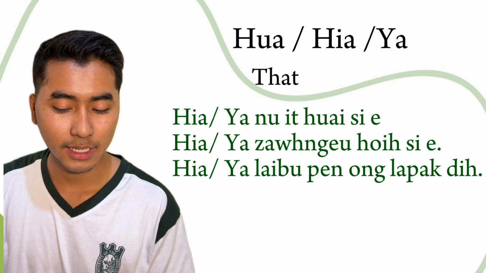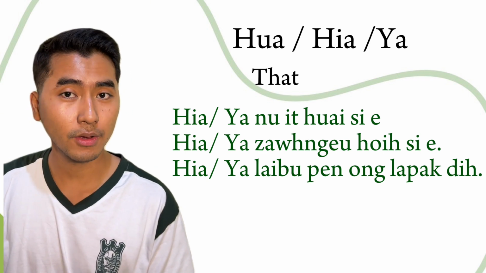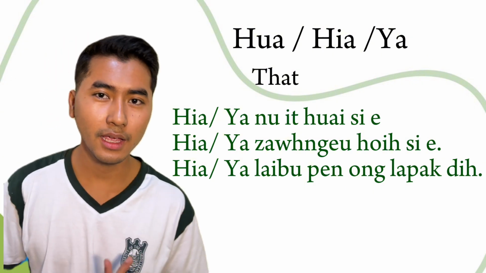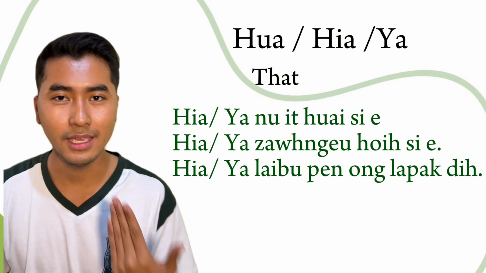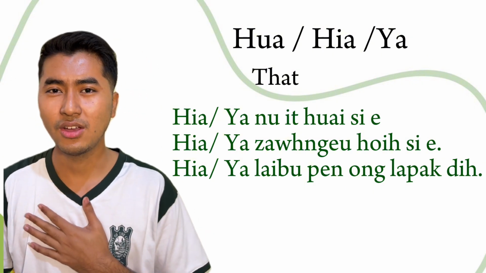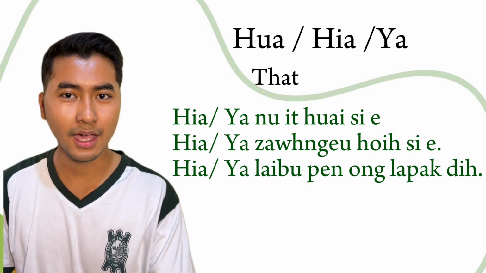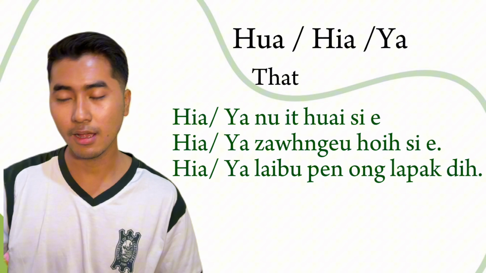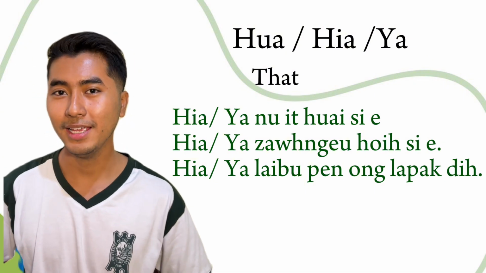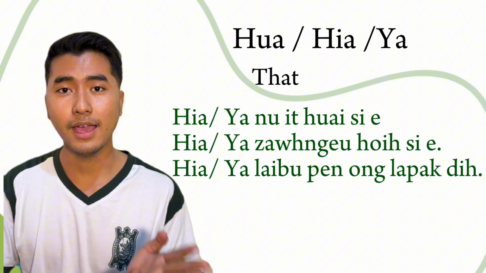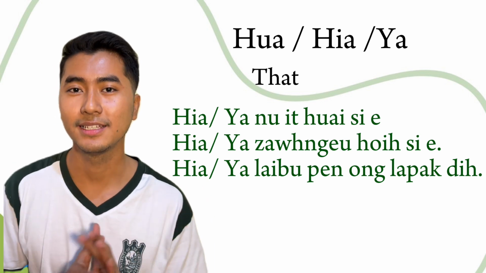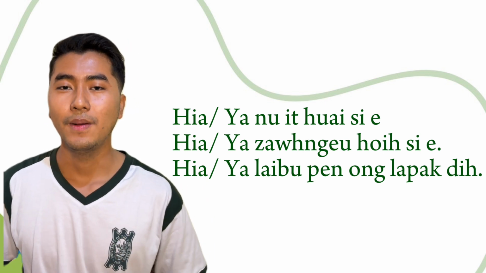And next, ya lại bố ông lạc bago, or ya lại bố lạc bago. Okay, I feel like even when I pronounce it with here, it's not natural to say here. It's better to say ya lạc bago, ya lại bố lạc bago. Alright, so here, ya, hua, they have the same meaning, that. Okay, that. Alright, so let's go to the next word.